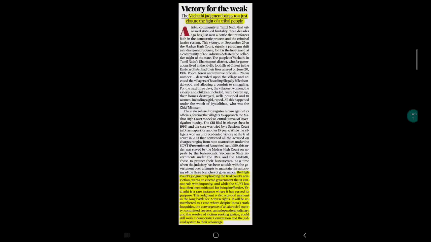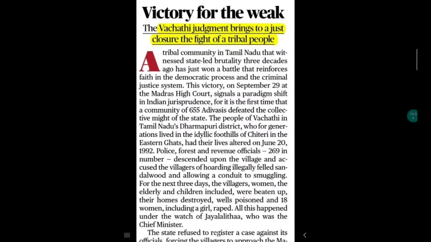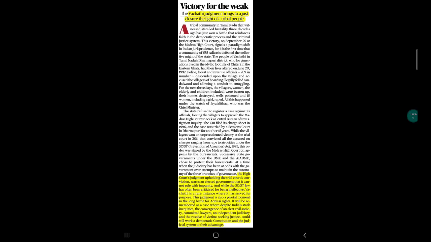Apart from that, I have covered all the things. Okay, one more article is there. This article is talking about the recent Vachathi judgment. So it is about the philosophical framework of the constitution and government, where we are talking about tribal rights. So in terms of tribal rights, you can note this judgment.